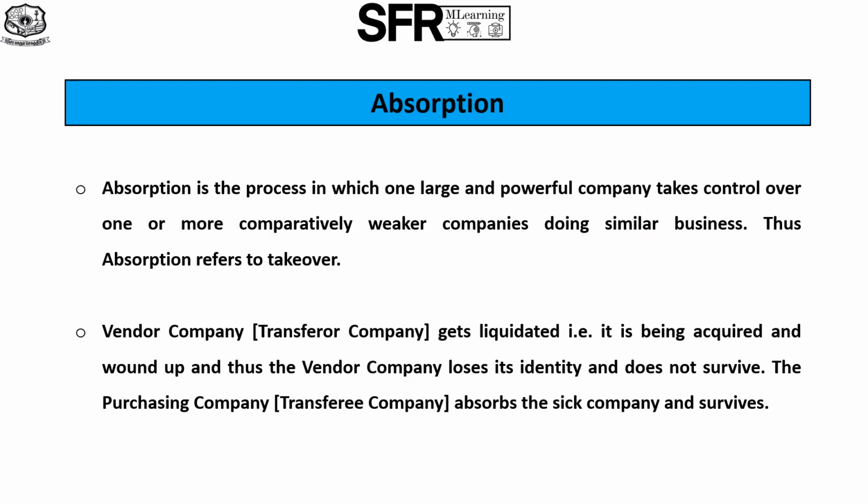On the other hand, absorption is the process in which one large and powerful company takes control over one or more comparatively weaker companies doing similar business. Thus, absorption refers to takeover. Here, the vendor company, also known as transferor company, gets liquidated, that is, it's being acquired and wound up, and thus the vendor company loses its identity and does not survive. Whereas the purchasing company, also known as transferee company, which absorbs the sick company, sustains.